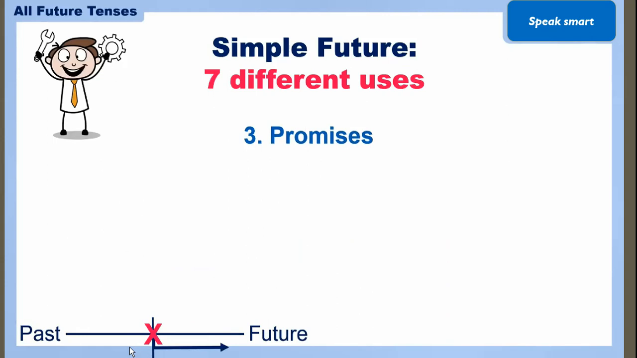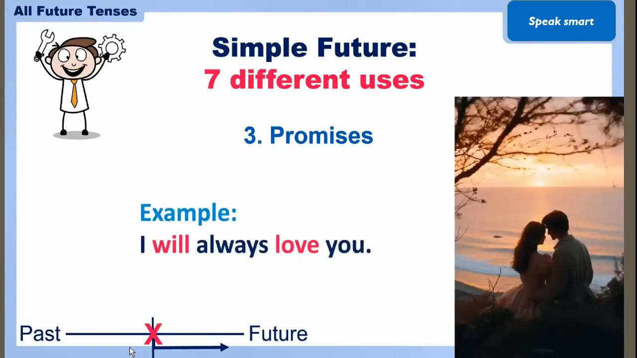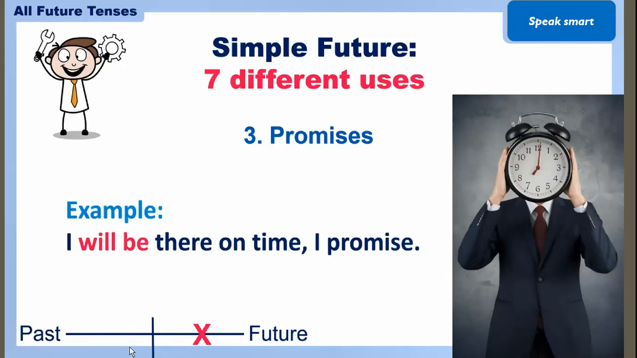Now promises. To make promises we also use the simple future. I will always love you. This is a promise you make to someone else, right? For that also we are using the simple future. Now let's go with more examples of it, then you will understand better, and in the meanwhile you can also try to make examples. Okay, I will be there on time, I promise.